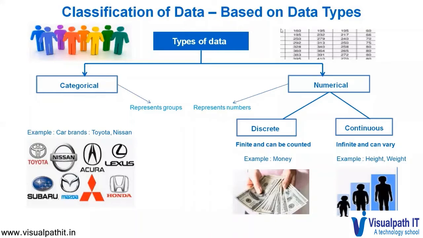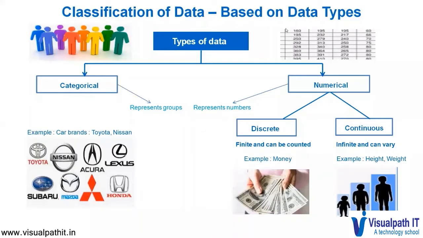Here, you're absolutely sure the value would be an integer. Continuous data is infinite and impossible to count. For example, your weight can take every value in some range based on whether you have exercised, whether you have eaten more. Even height falls under this category.